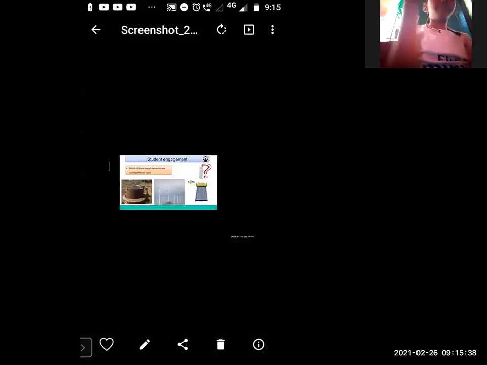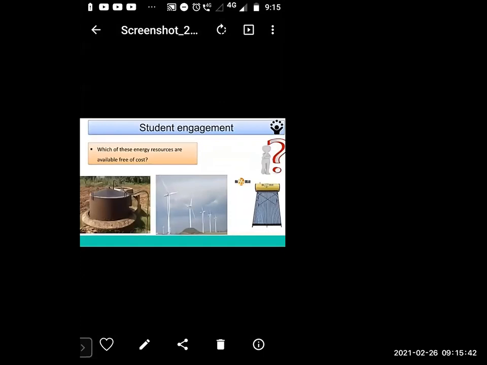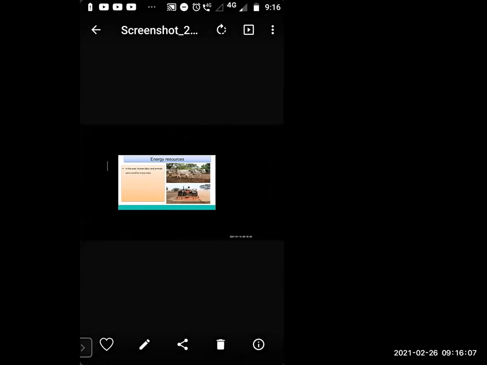Okay. So which of these energy resources are available free of cost? Solar energy and wind energy. And this biogas also is free of cost, but there is an installation charge. One time we have to spend money for this.